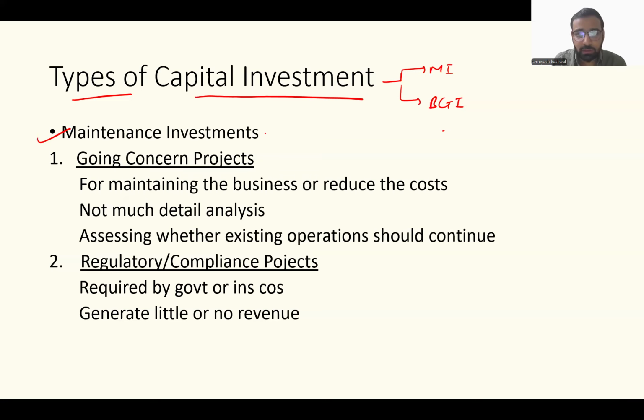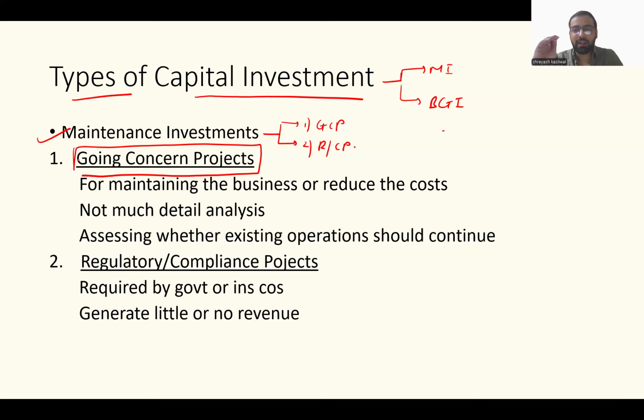Maintenance investment is of two types. The first one is called a going concern project, and the second one is called a regulatory or compliance project. What is a going concern project? In these types of projects, the aim of capital expenditure is to maintain my existing business or to reduce cost.